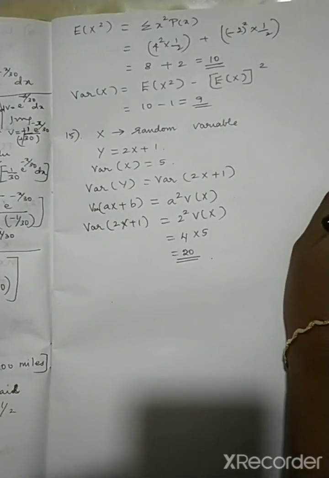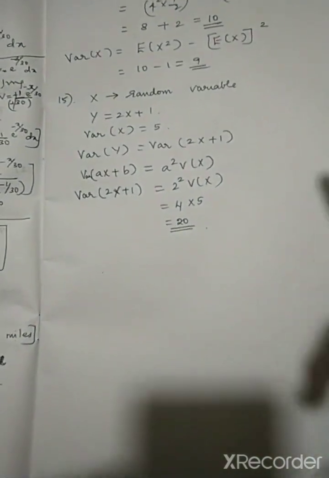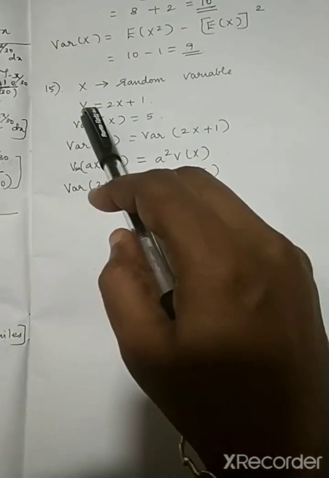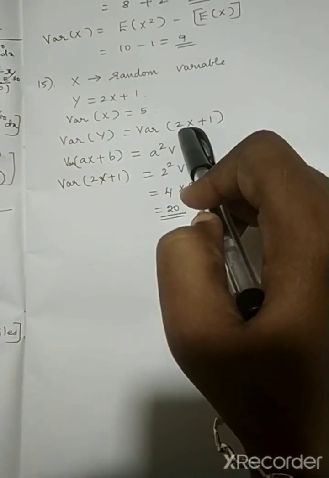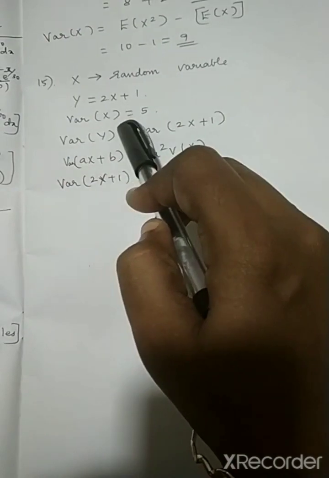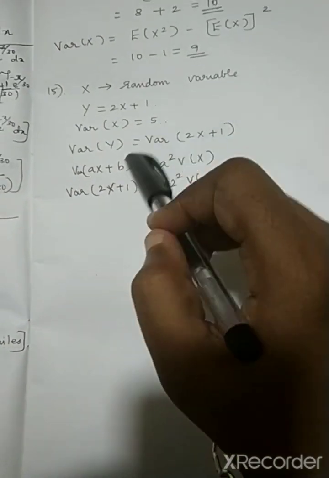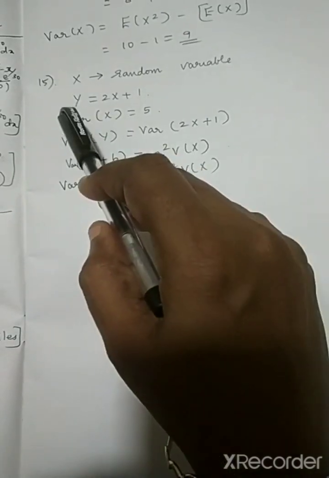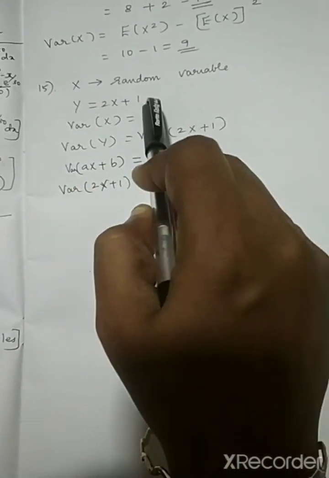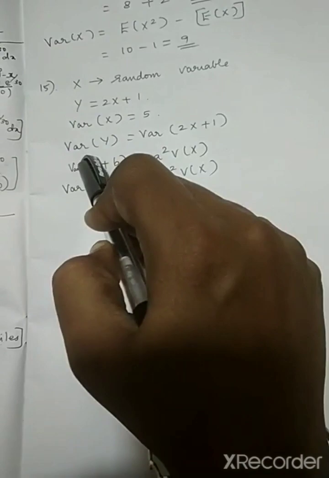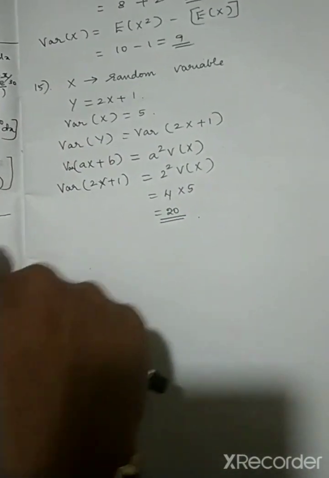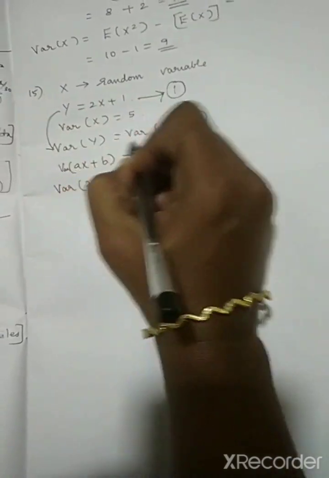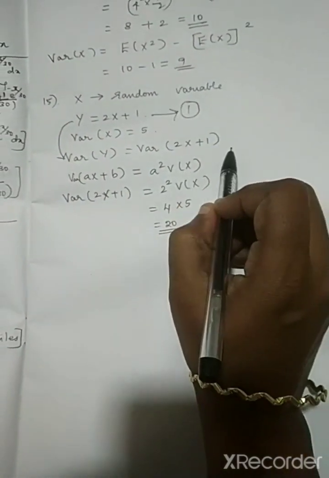Now coming to the 15th question, what is that? We consider x as the random variable. They have given y is equal to 2x plus 1, and also they are giving variance of x as 5. Now we know variance of y is equal to variance of 2x plus 1.